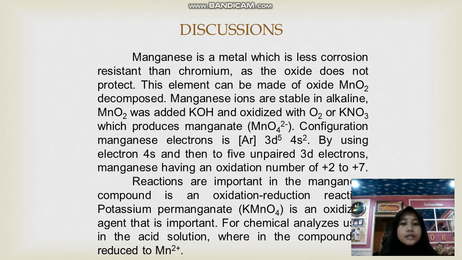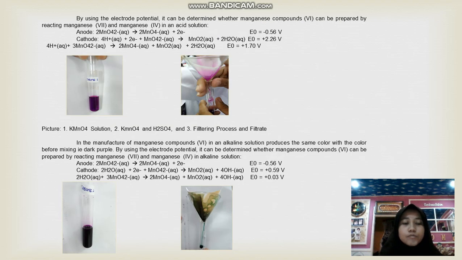Important reactions in manganese compounds are oxidation-reduction reactions. Potassium permanganate is an oxidizing agent that is important for chemical analysis in acid solution, where the compound is reduced. By looking at the electron potential, it can be determined whether manganese compound 6 can be prepared by reaction of manganese 7 and manganese 4 in acid solution.